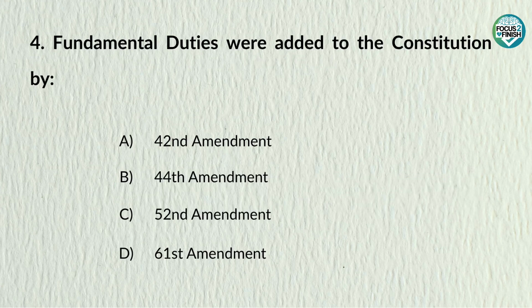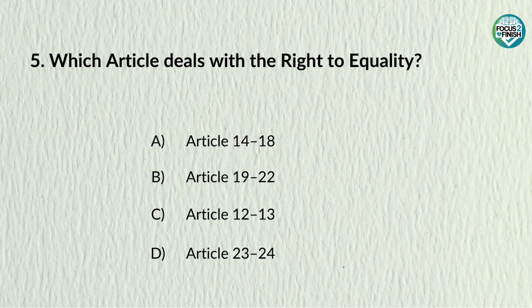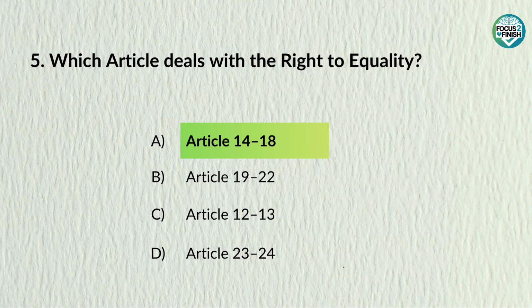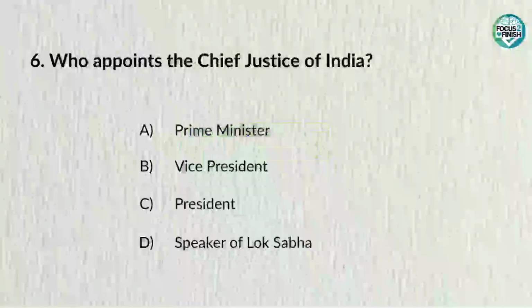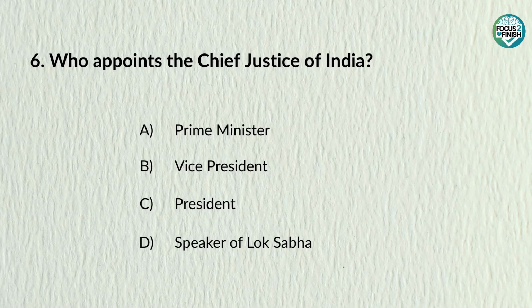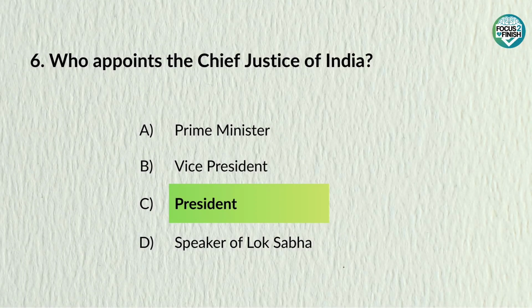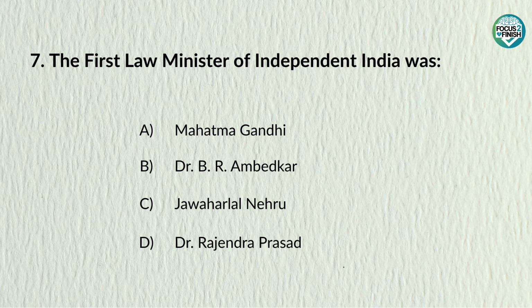Fundamental duties were added to the Constitution by. Answer: 42nd Amendment. Which article deals with the right to equality? Answer: Article 14 to 18. Who appoints the Chief Justice of India? Answer: President. The first Law Minister of Independent India was.